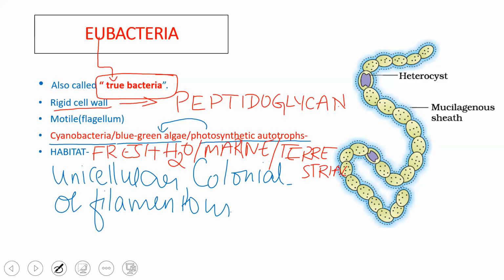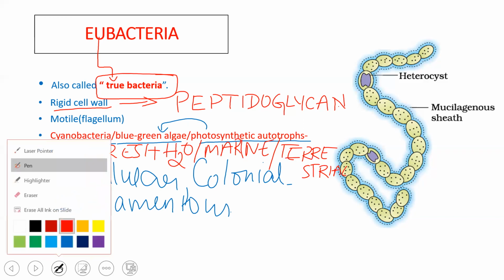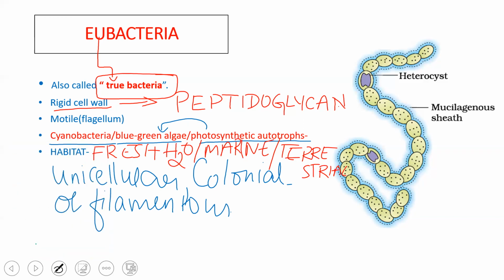So when we have to take a typical example of these eubacteria, especially the photoautotrophic bacteria or cyanobacteria, which is also called blue-green algae, a typical example taken here is Nostoc.